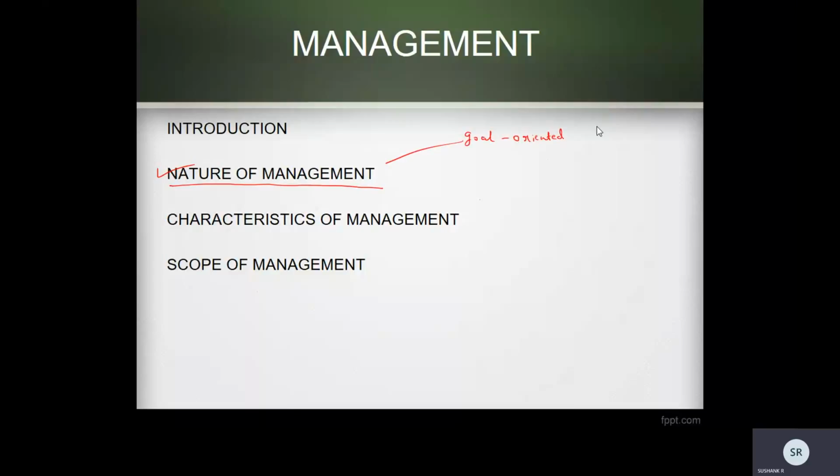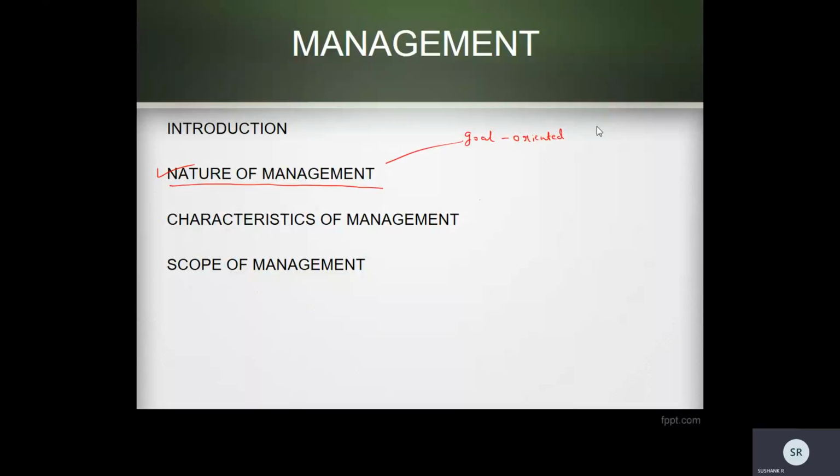And also to ensure good economy in the utilization of these resources. The success of management can be measured by the extent to which the established goal is achieved. If that is done, the management is purposeful.